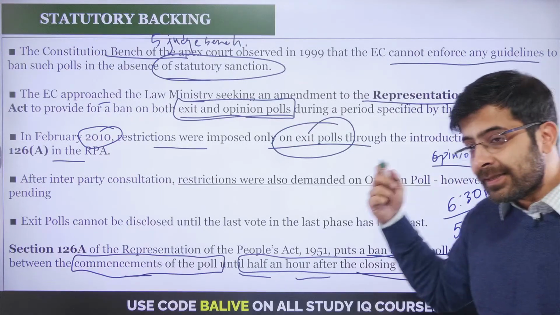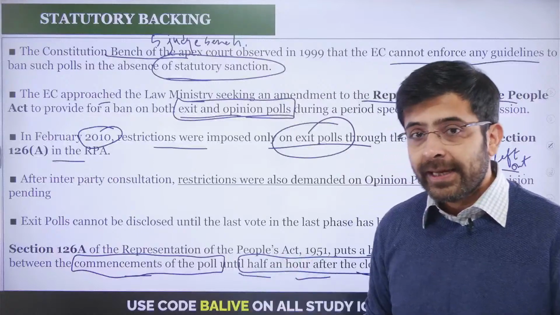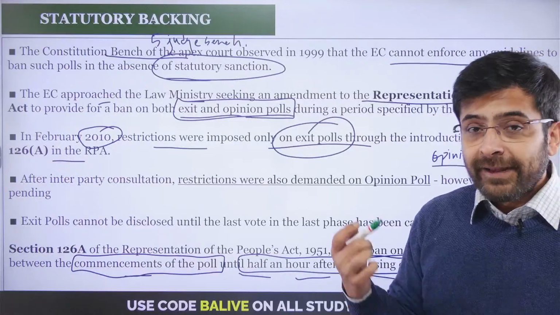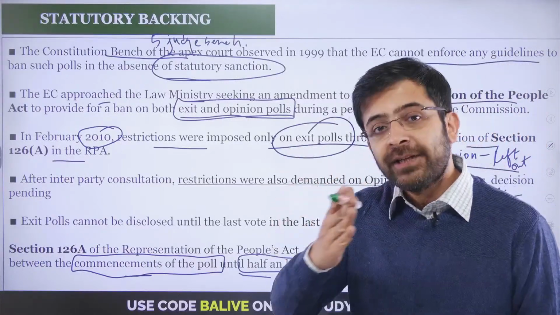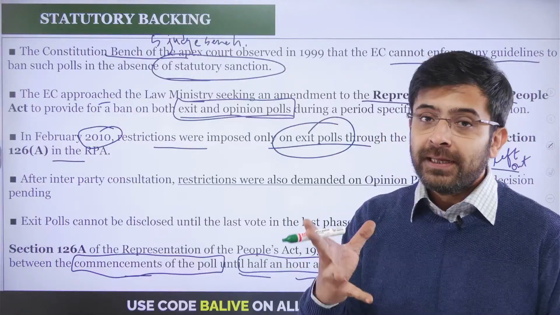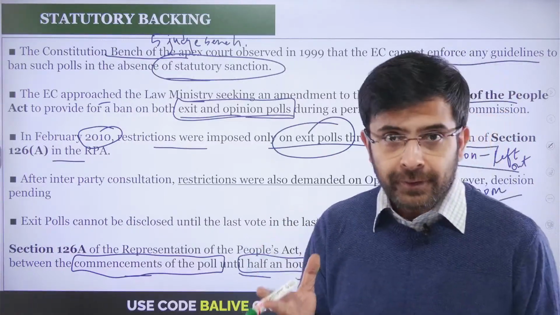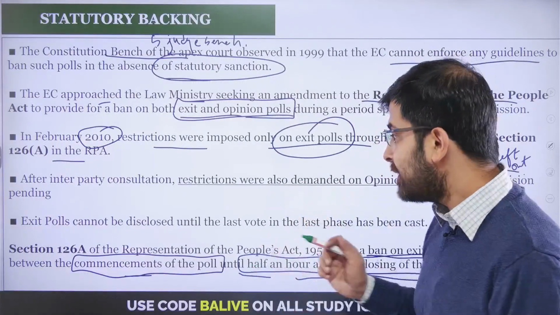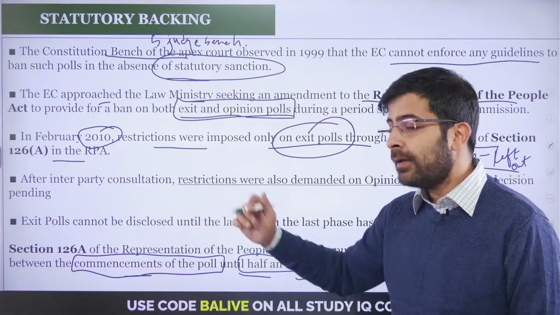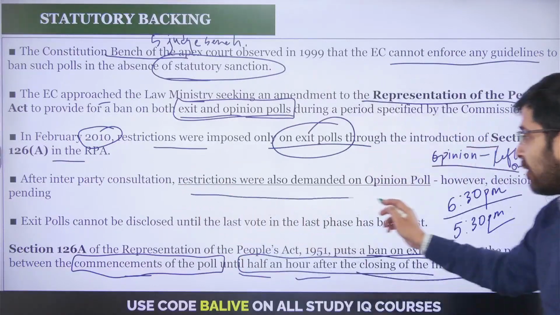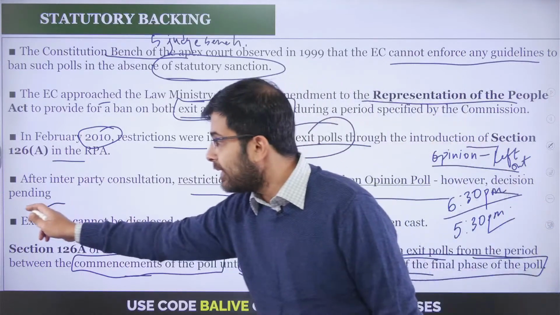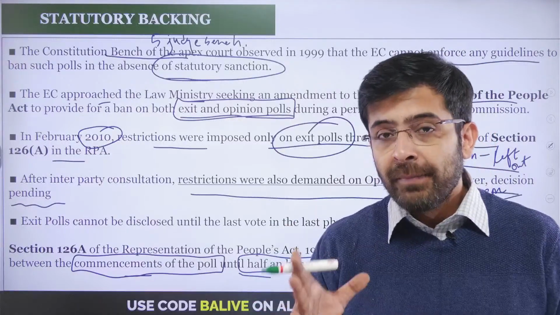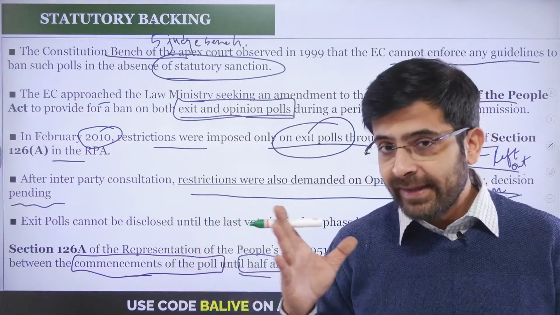So the Election Commission once again approaches the Law Ministry to say we need to amend the law so as to include opinion polls also. Eventually, it is something happening before the election, and thus even though it is justified to gauge the voter sentiment, it is something that is going to sway the public sentiment too. Thus exit polls were restricted, but restrictions on opinion polls have not been followed through so far. That proposal is still pending. So that's the legality, or the statutory backing, for opinion polls and exit polls.